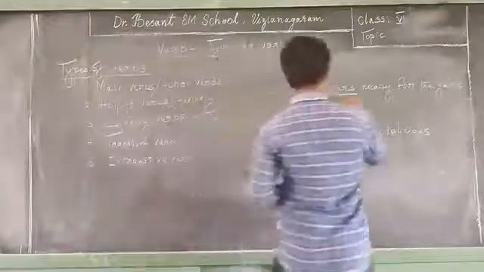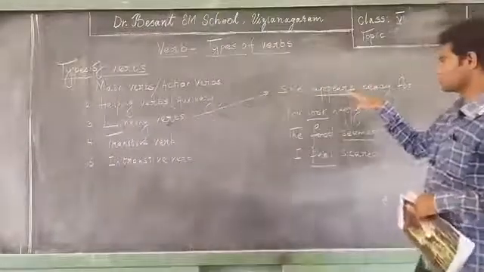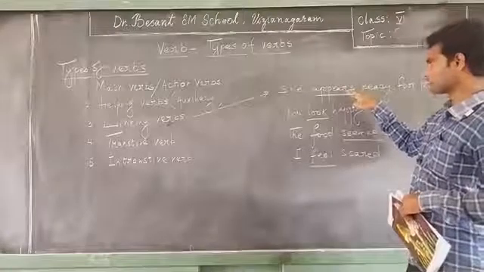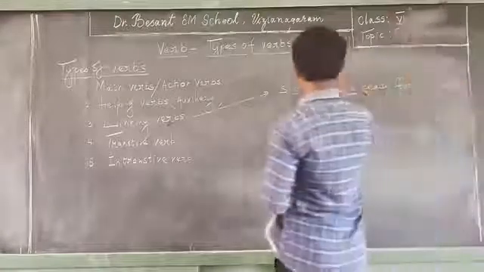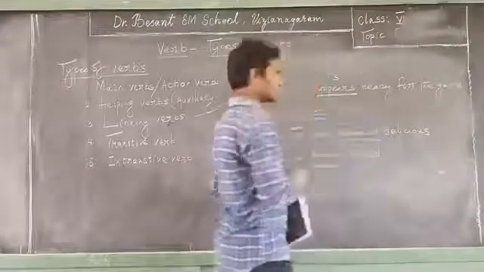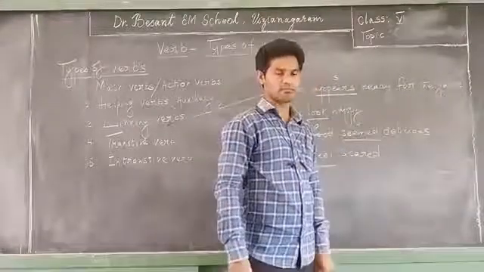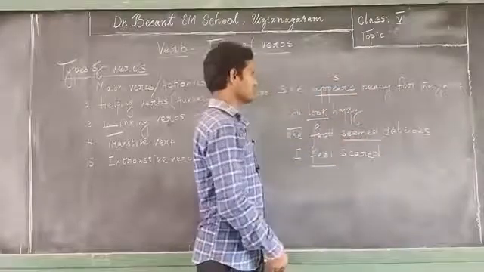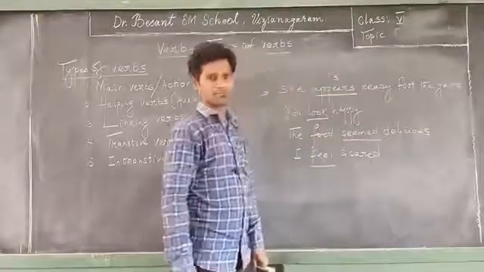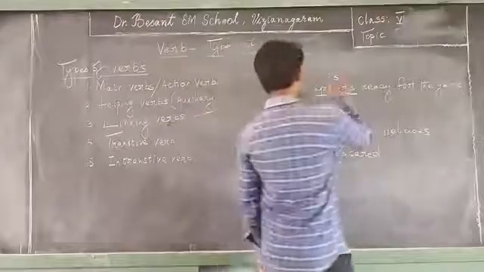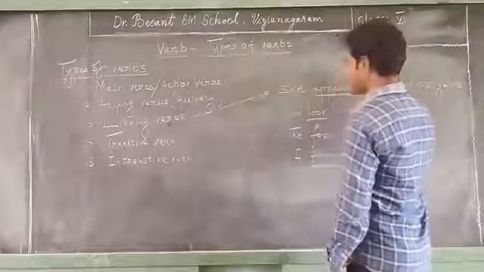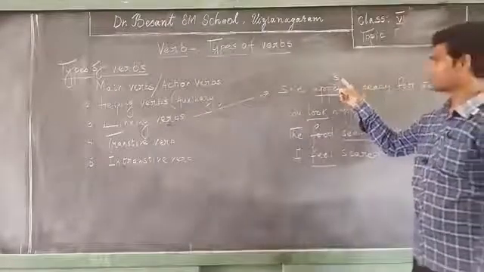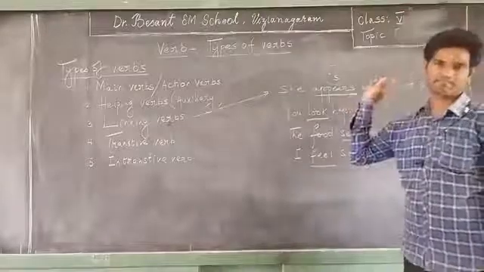For example, the verb appears can be replaced by is. See, now the sentence meaning is okay. She appears ready for the game can be replaced by she is ready for the game. So if you replace it with the helping verb, the sentence meaning is okay.